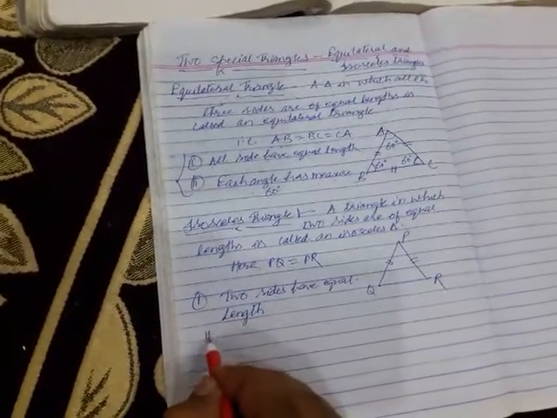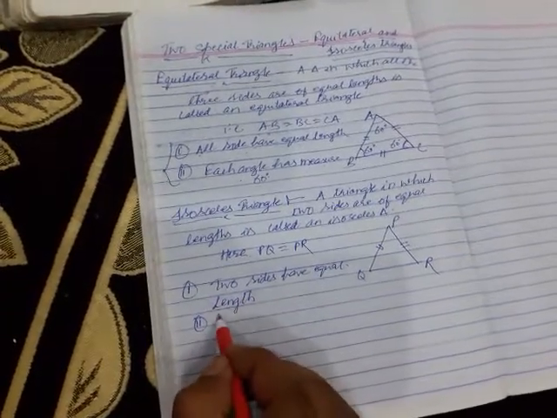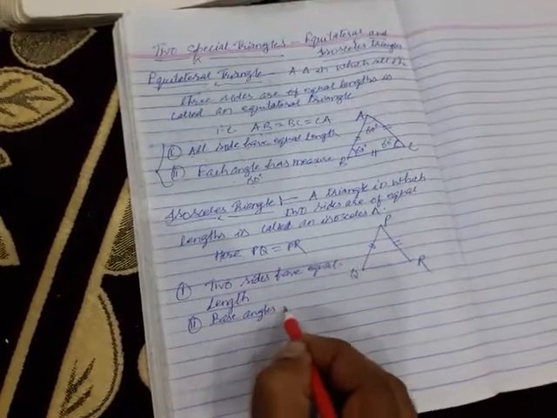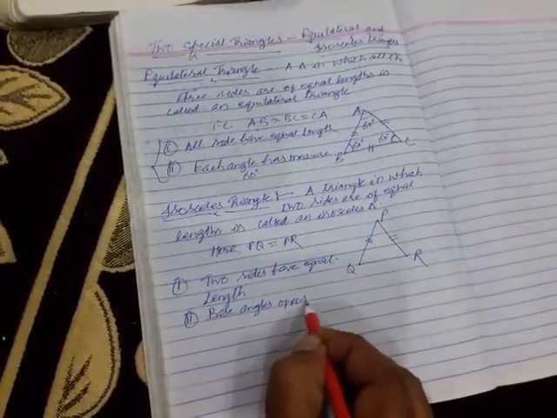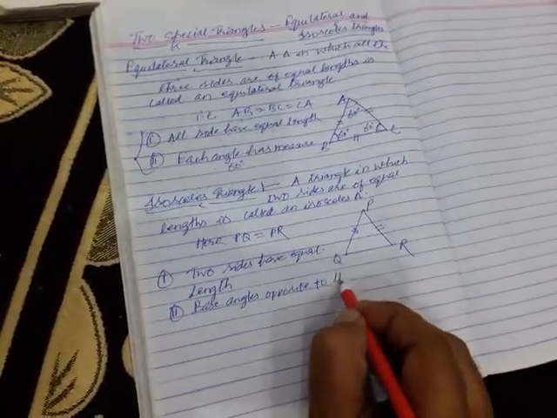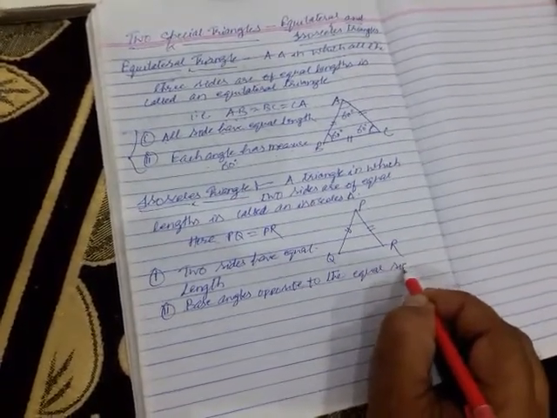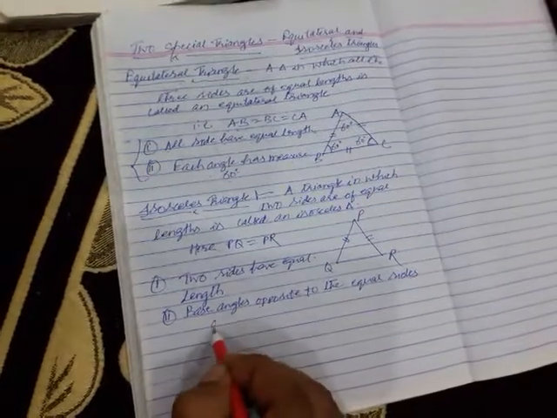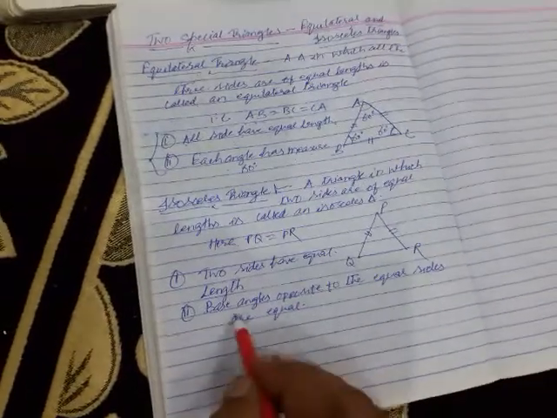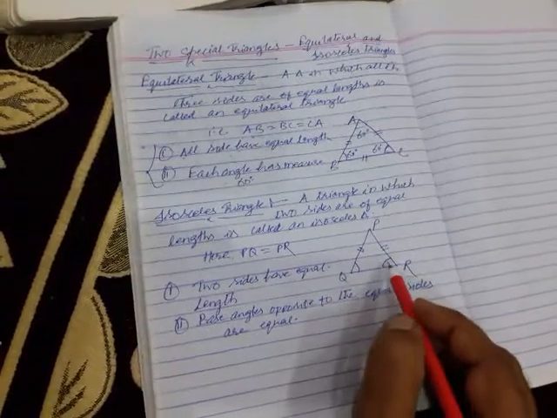What else? Second important property is that base angles opposite to the equal sides are equal. Clear, children? Base angles means this angle and this angle, opposite to the equal sides.